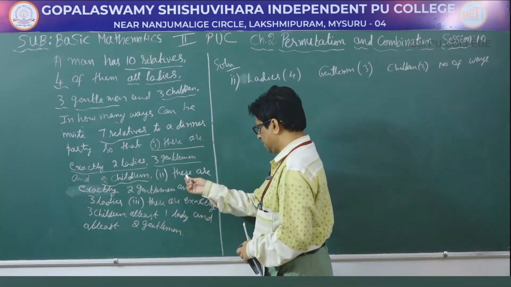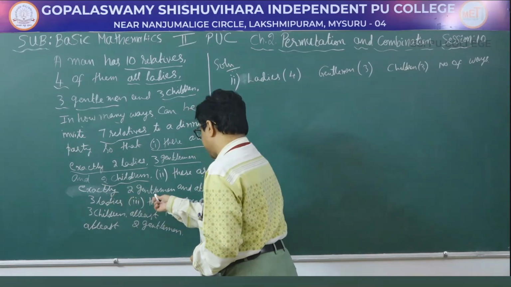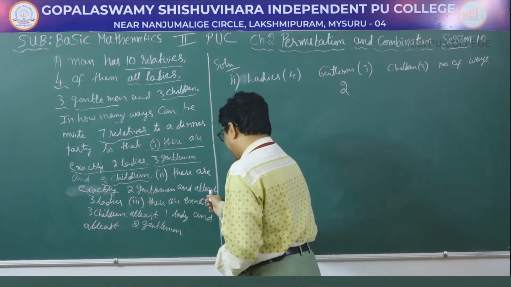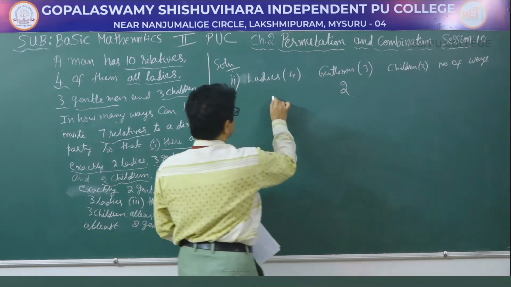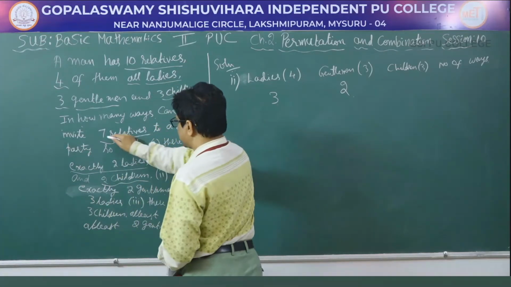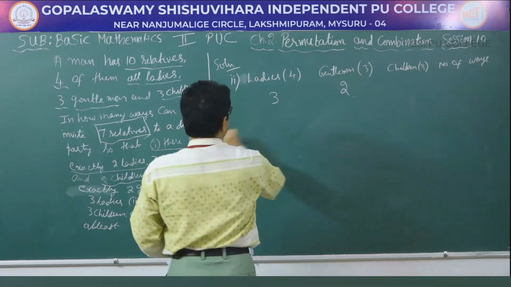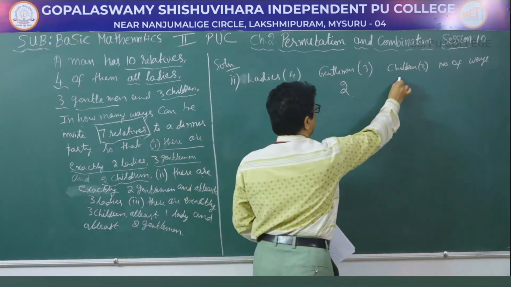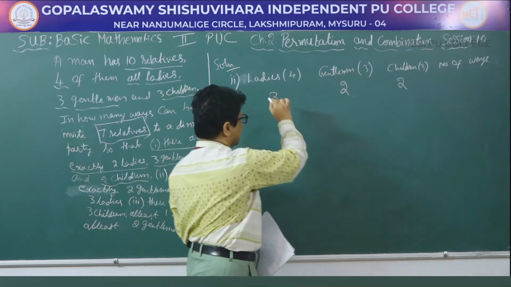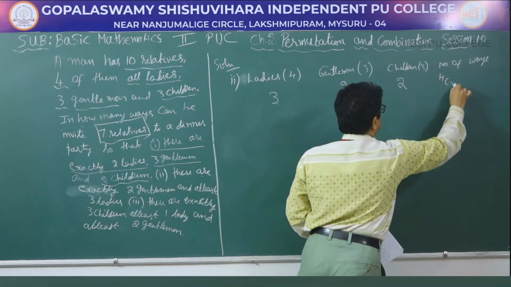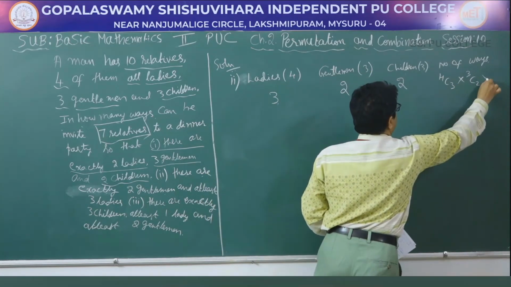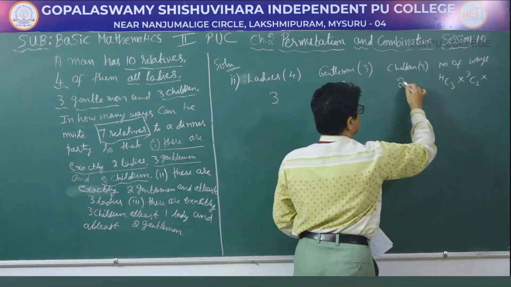So next, second one, there are exactly 2 gentlemen and at least 3 ladies. So there should be at least 3 ladies. So since we have to select 7 relatives, 3 plus 2 is 5, therefore we have to select 2 children. Number of ways is 4C3 into 3C2 into 3C2.